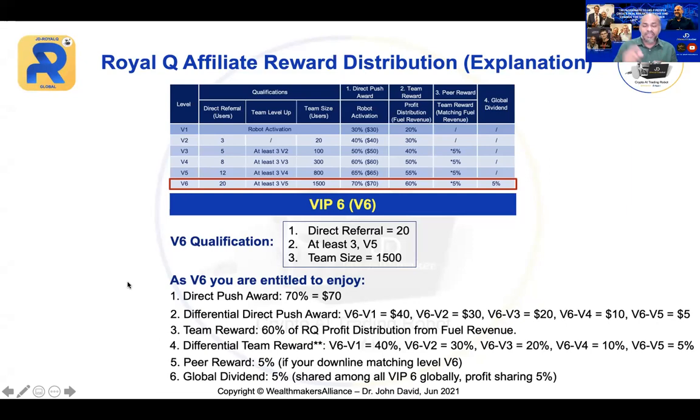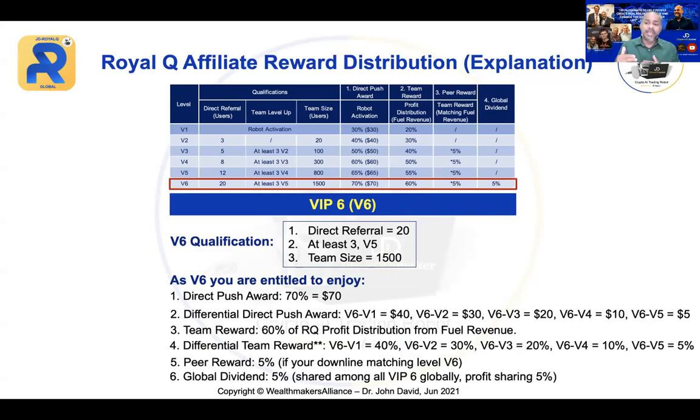And next, there is a global dividend. Now, this global dividend, 5%, okay? The company will share the profit of 5% among all the V6 globally. Now, this can be huge, all right? I think last year, the company declared $10 million worth of revenue, right? So just imagine, okay? That's basically the value, or the benefit, of V6. So I hope that is clear.